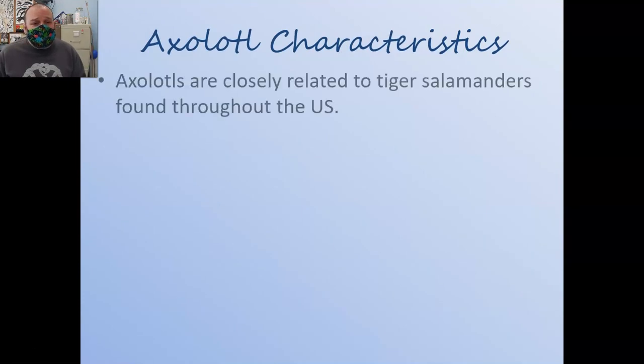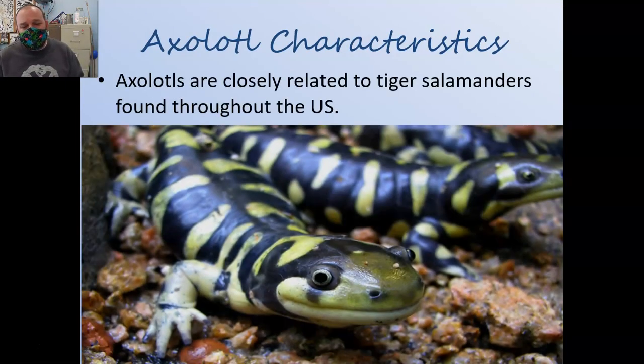So as far as characteristics, axolotls are a tiger salamander. It's the family Ambystomatidae, and they're even the genus Ambystoma, much like these tiger salamanders here. These are California tiger salamanders, but tiger salamanders are found throughout most of the United States, with a few exceptions, including Nevada. But they're really, really neat critters that transition into normal adults that live on land.